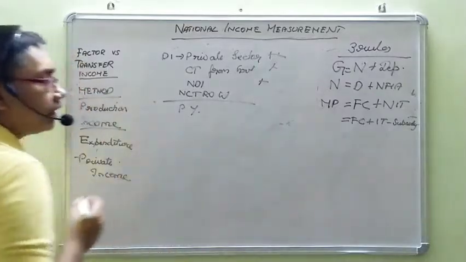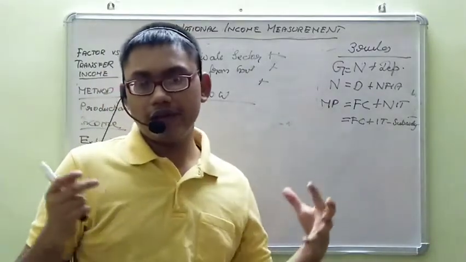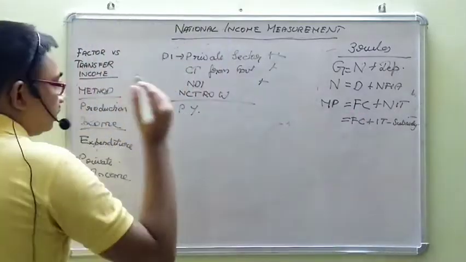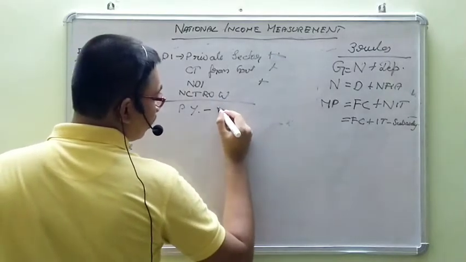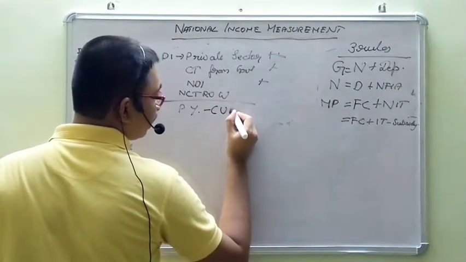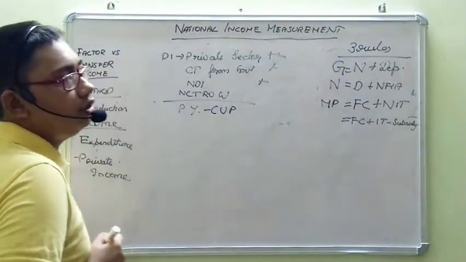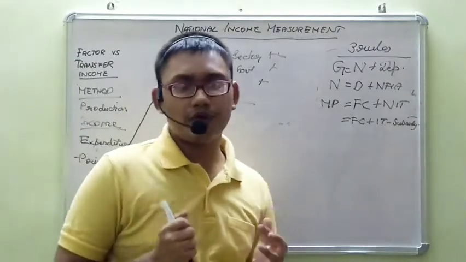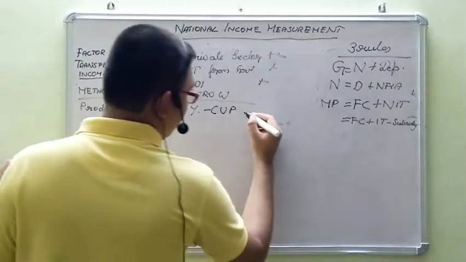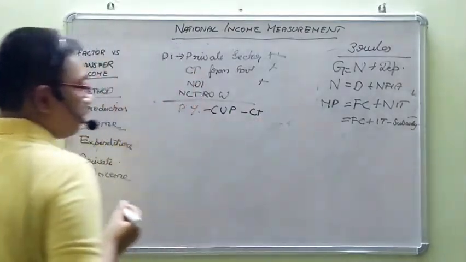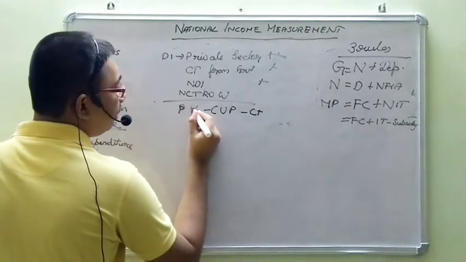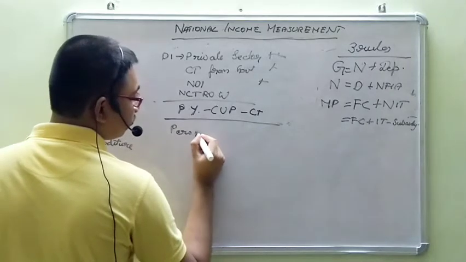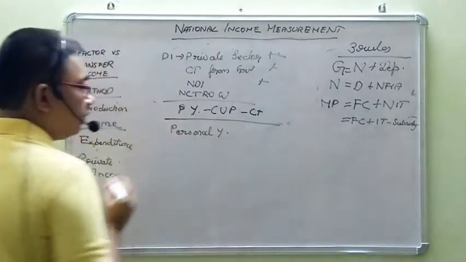Now, if you are excluding every income or every savings and other things of the corporations, business entities, say minus corporate undistributed profit. Whatever profit is distributed to the shareholders or owners will not be taken here. Undistributed profit or retained earnings of corporation minus corporate tax will give the income of individuals, personal income. Okay, this will give personal income.